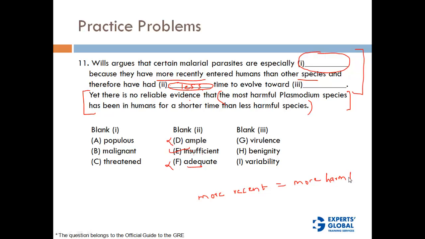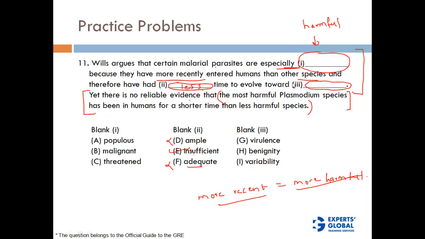Now if the most recent species are more harmful, let's put this idea into the first sentence. Wills argues that certain malarial parasites are especially what? If these parasites are more recent, they are going to be harmful. Will argues that certain malarial parasites are especially harmful because they have more recently entered humans than other species, and therefore have had less time to evolve towards something.